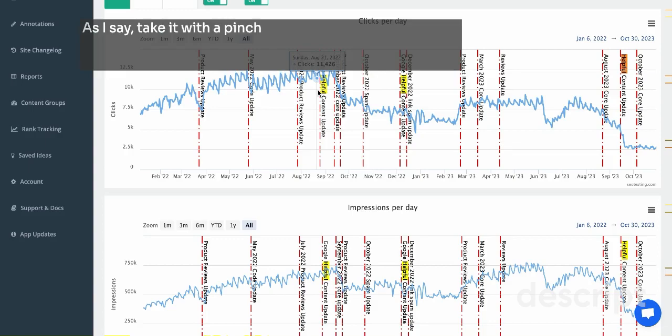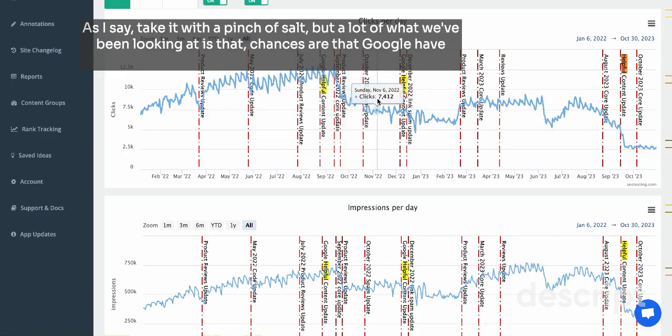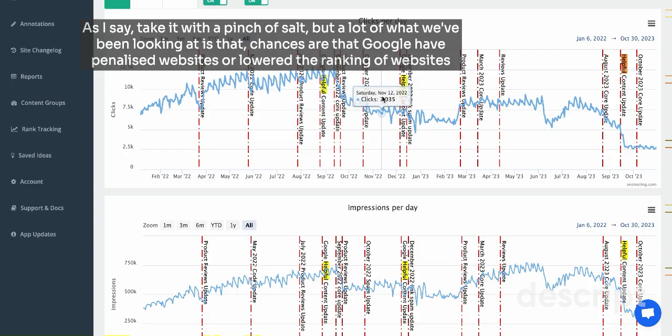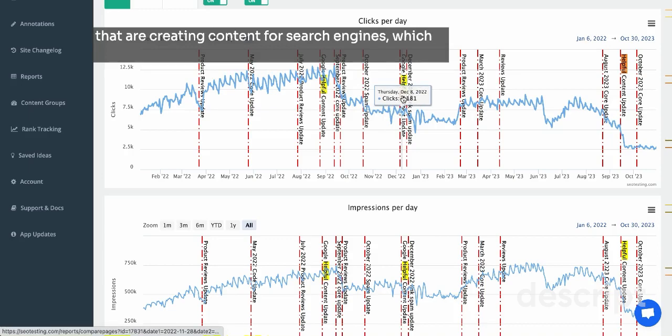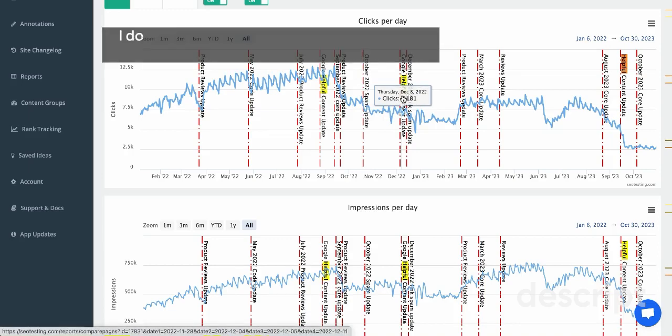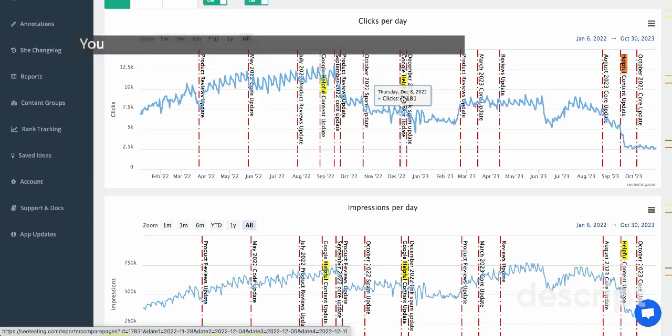As I say, take it with a pinch of salt, but a lot of what we've been looking at is that chances are that Google have penalised websites or lowered the ranking of websites creating content for search engines, which is really most of my content strategy. I do have part of a journalistic strategy, a news strategy, a product review strategy, but also had what we'd look at as an SEO content strategy.